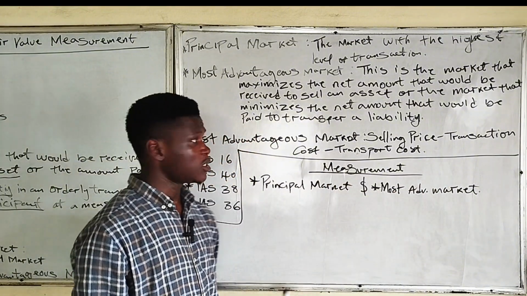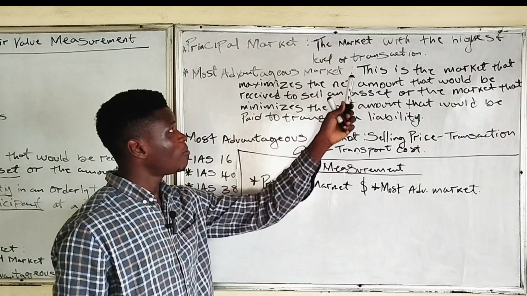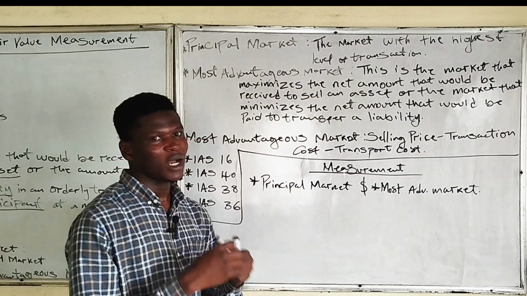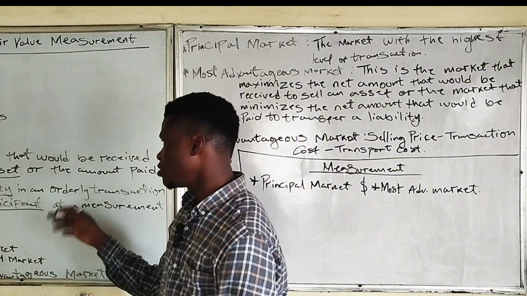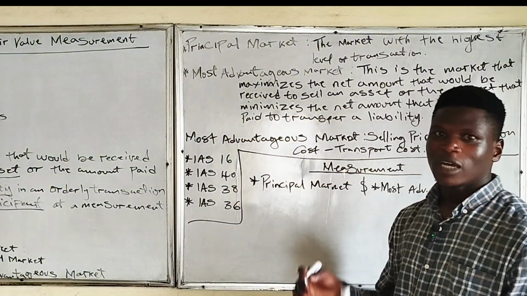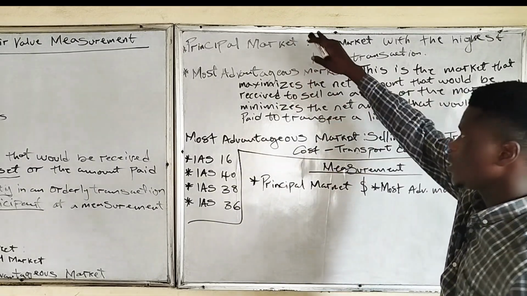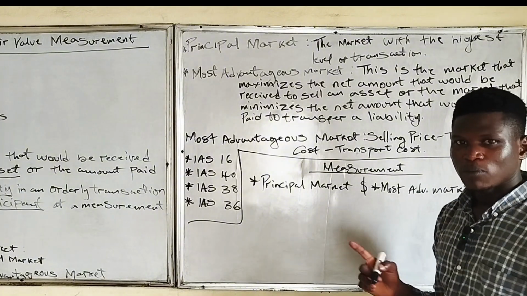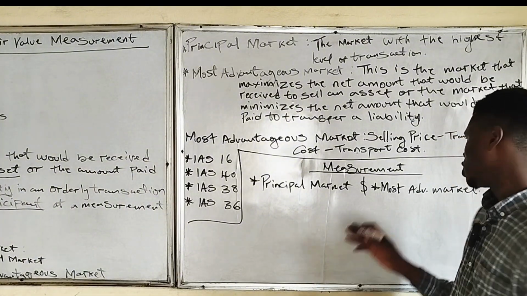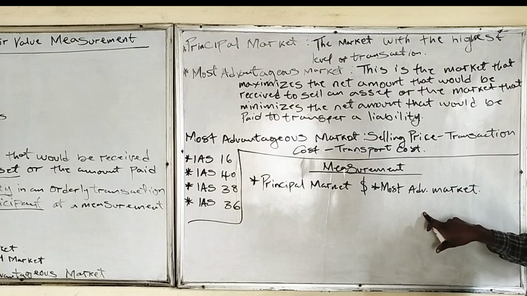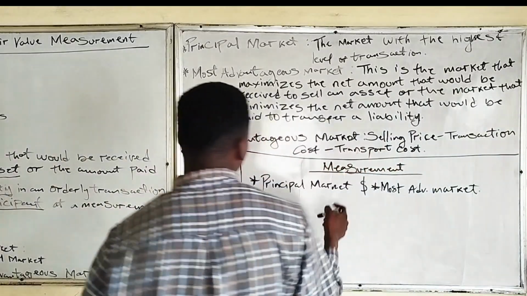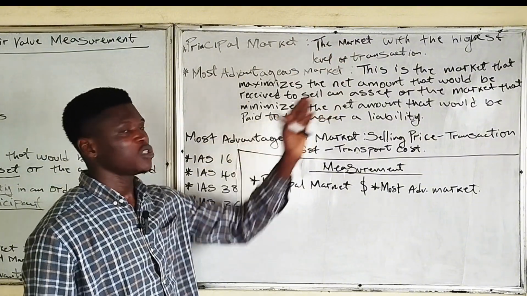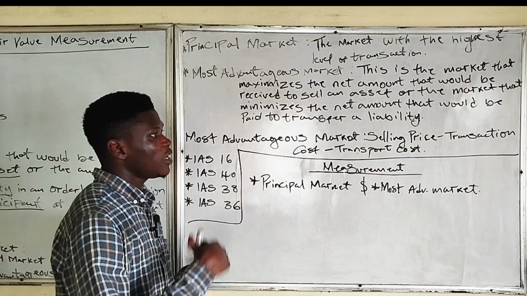If we don't have the principal market, then we can use the most advantageous market for our fair value measurement. Do you understand? The principal market means that if you have the market which has the highest level of transaction, you consider that as your active market. Like we said, market participants are buyers and sellers in an active market. So you should use your principal market as the active market if you have it. But in the absence of a principal market, you should consider the most advantageous market. Using the principal market, you get your fair value using the asset which has the highest level of transaction in each of these markets.